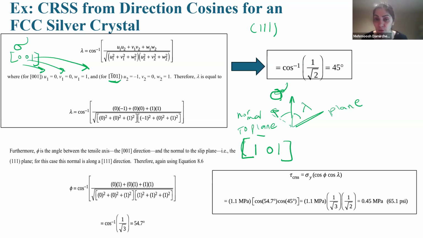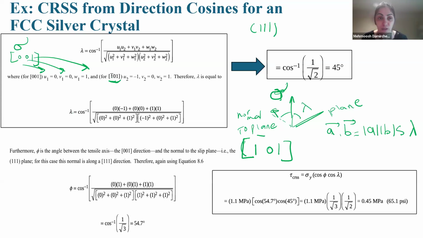Remember from the dot product: if we have A dot B, two vectors multiplied, it equals the absolute value of A times the absolute value of B times cosine, for example, lambda. So what is cosine lambda?